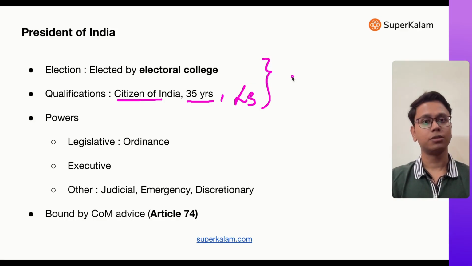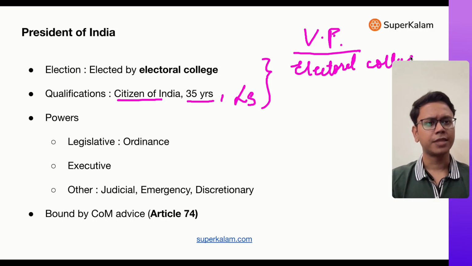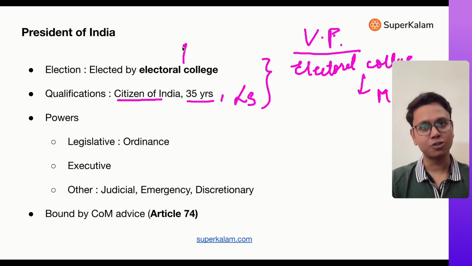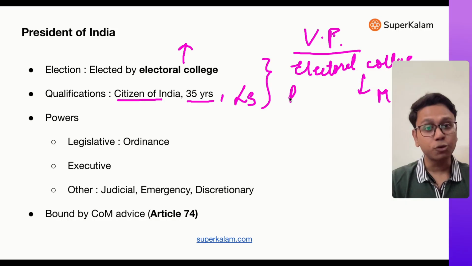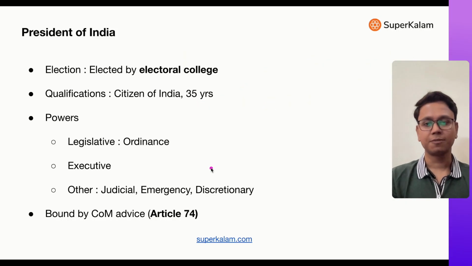Parallelly, I want to tell about vice president also, not given in very much detail in NCERT, but vice president is also elected by electoral college. The difference here is that MLAs of states do not participate in the election of vice president, but nominated members of parliament participate. In the president's election, MLAs also participate, but nominated members do not participate. Here also the qualification is the same: citizen of India, 35 years of age, but qualified to become a member of Rajya Sabha. Right? Now, what are the powers of president?